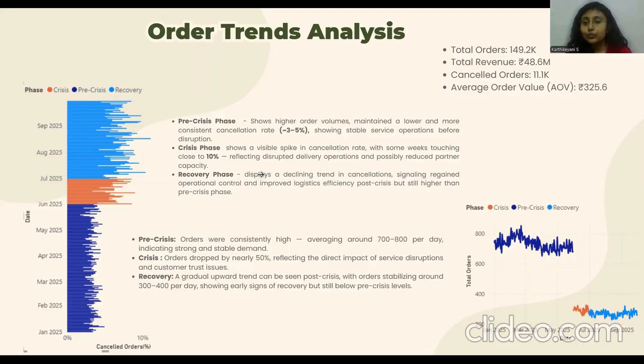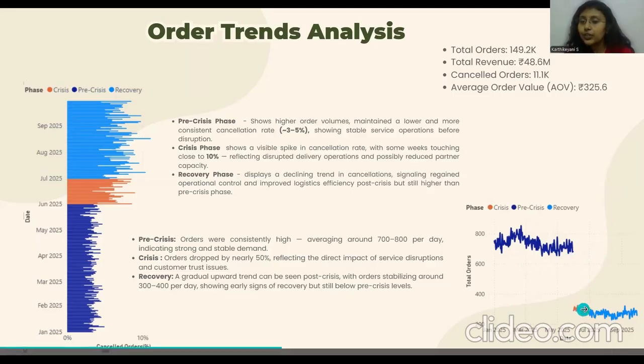So now let's move on to the total orders count on the chart on the right. Based on this chart, we could see that orders were consistently high with averages of around 700 to 800 orders per day during the pre-crisis phase, which shows that there was strong and stable demand.